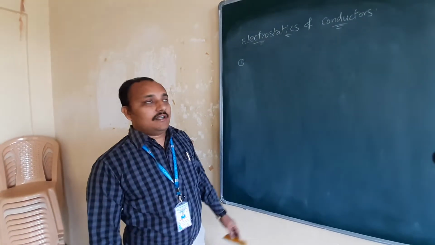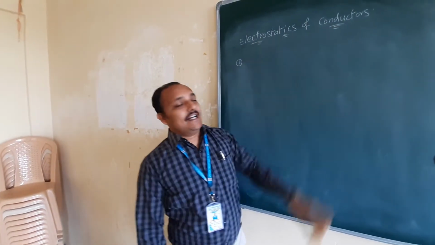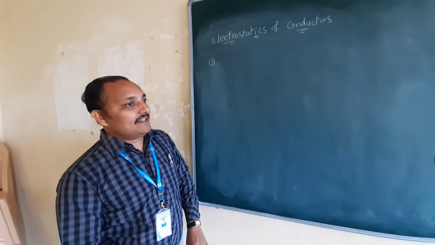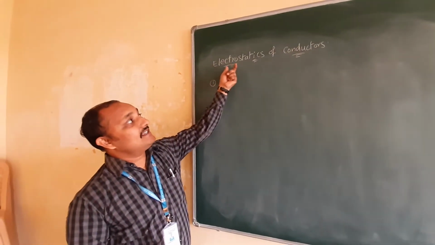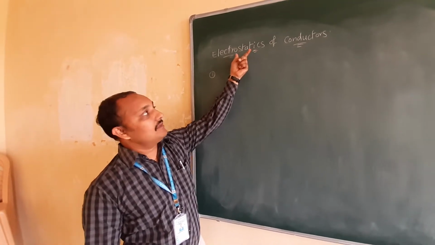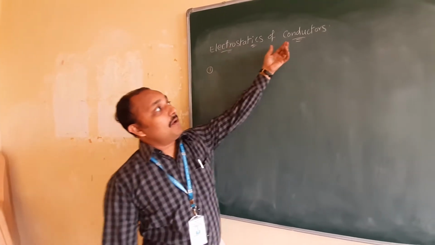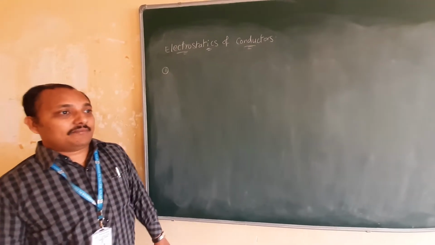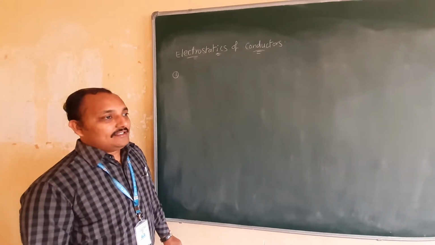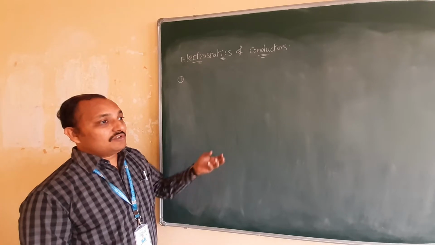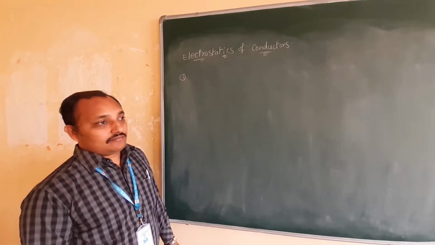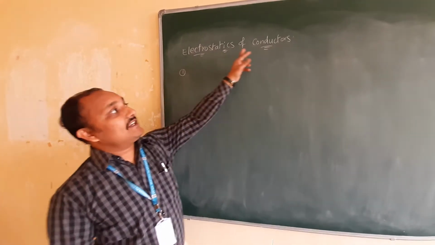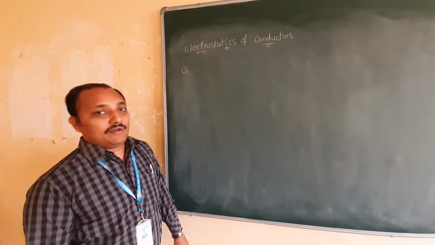Today we are going to discuss electrostatics of conductors. In the previous lesson we discussed charges which are at rest, that is, static. Of conductors means in conductors. What is a conductor, we came to know? A conductor has free charges to move, but those will be there within the conductor. They will not come outside the conductor, isn't it? So electrostatics of conductors we are going to discuss.